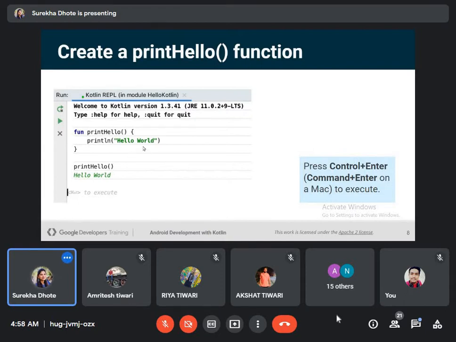We start with the keyword fun, print hello is the function name, and in println we write the simple message which we want to display as output, that is hello world.